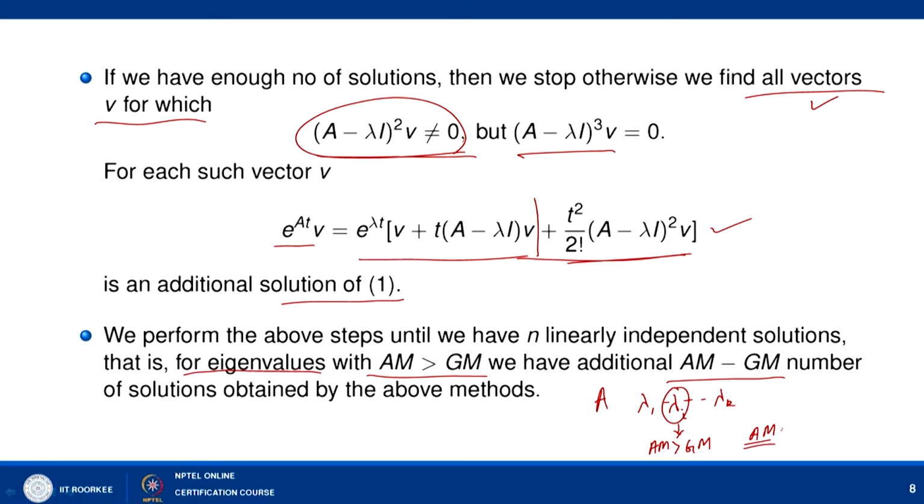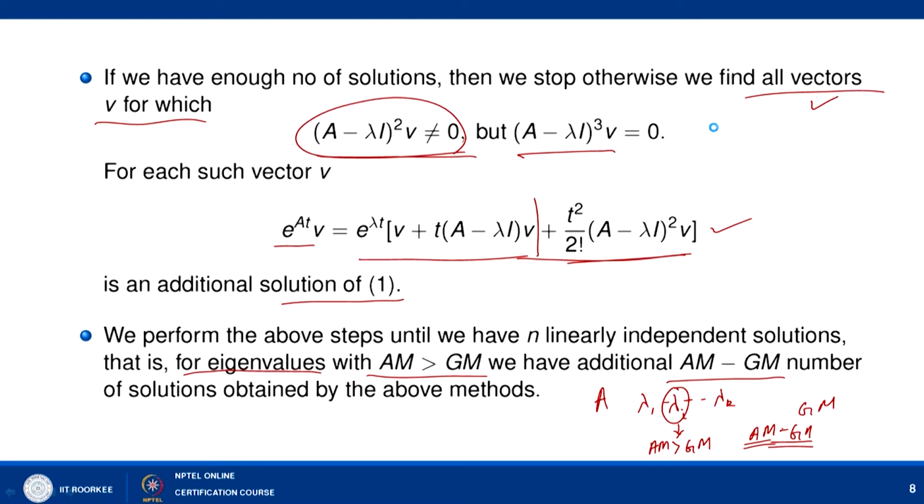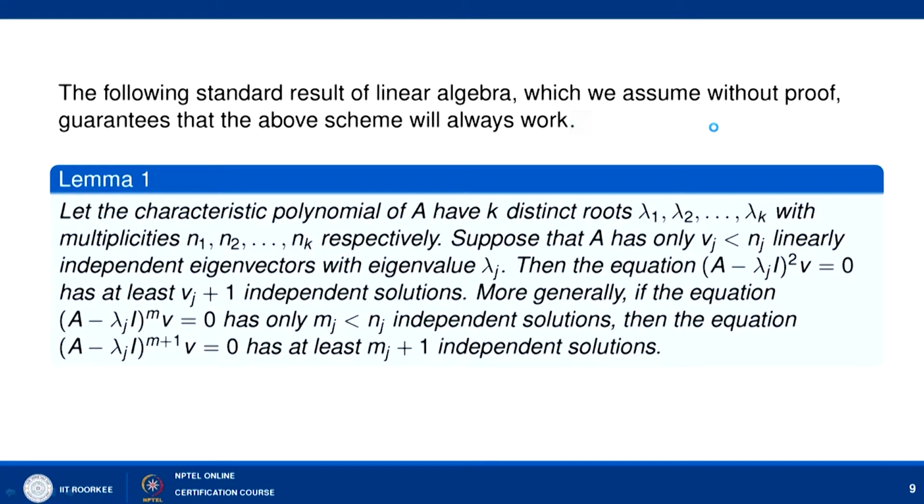We already have GM number of solutions, and the remaining AM minus GM number of solutions we can obtain by the given method. It means that we need to find AM minus GM number of generalized eigenvectors. The guarantee that this method will work is given by the following lemma, which we assume without proof, and this is related to finding the Jordan canonical form of a given matrix.